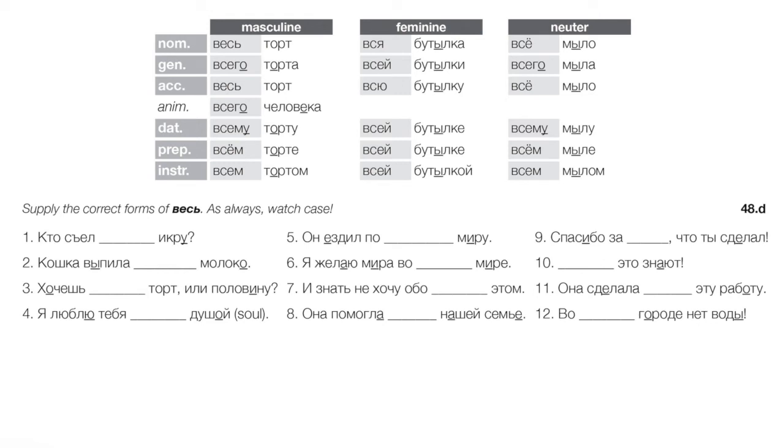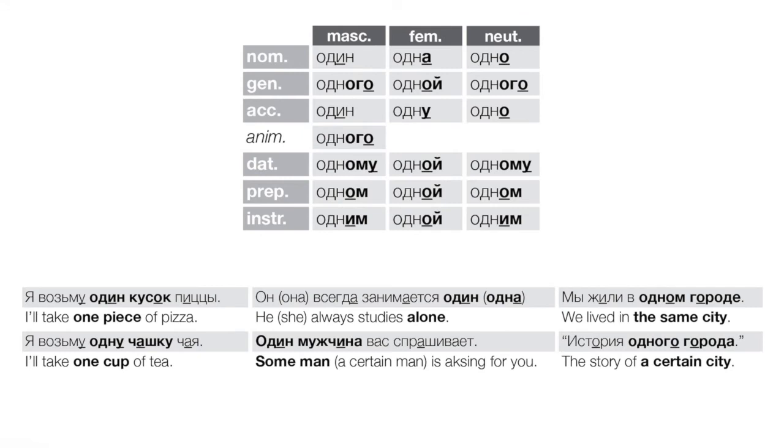12, there's not water in the whole city. Во всем городе нет воды. Okay, let's look over один, right? Another special modifier. We see that it's generally taking hard endings. The only exception really is the instrumental одним, right? Одним, that unexpected soft ending. So again, aside from that, these endings are fairly predictable.